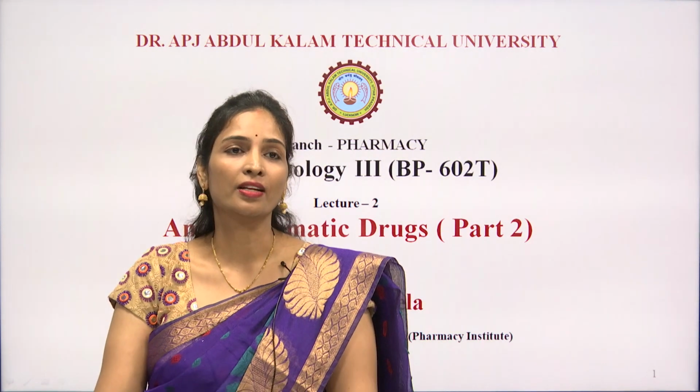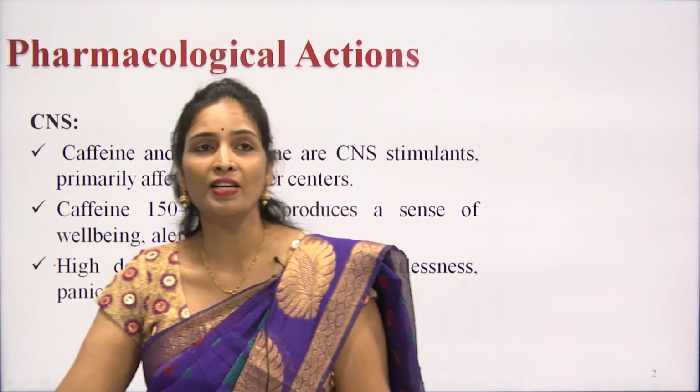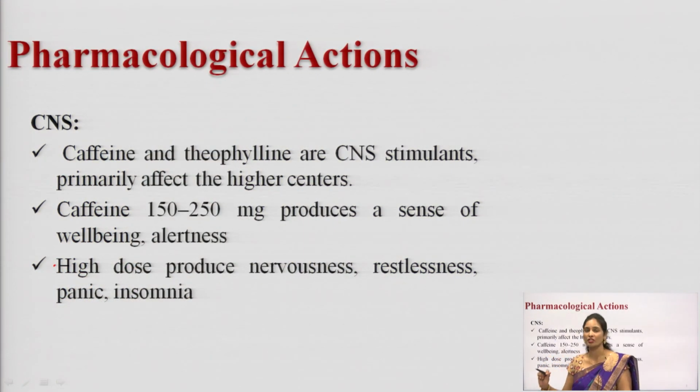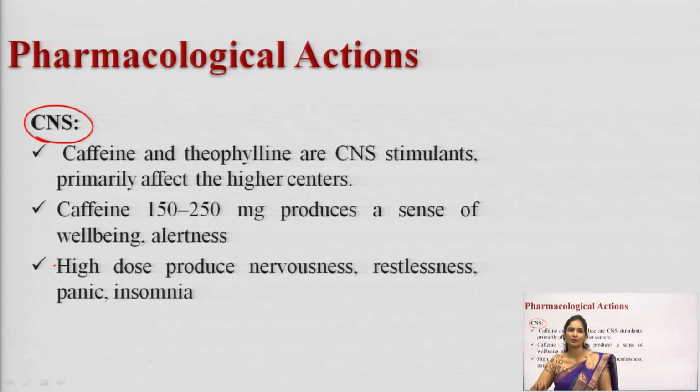So without any further delay, we will dive into today's class, anti-asthmatic drugs part 2. Here we will discuss the pharmacological actions. First, the central nervous system. The central nervous system is a system on which a lot of drugs act, causing desired effects as well as side effects.